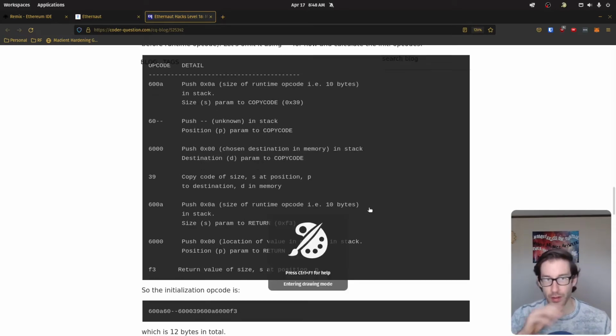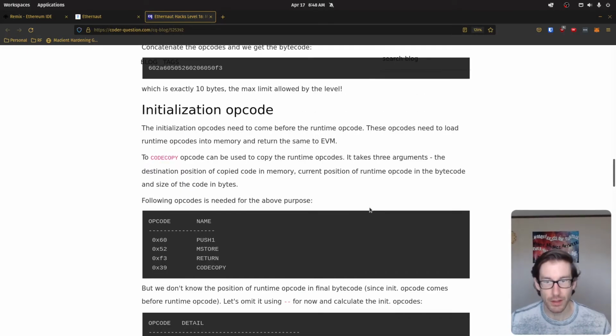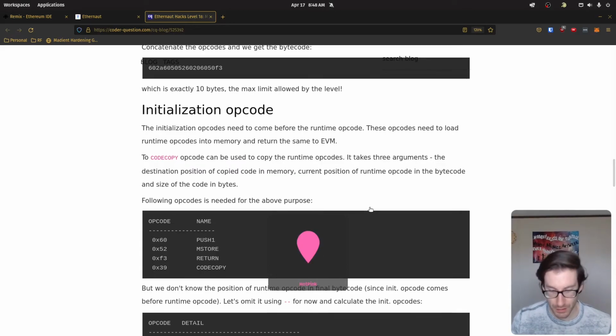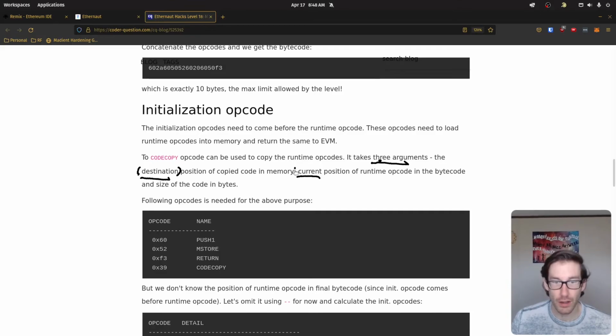So one thing with using code copy is, let's actually go through the definition really quick. I think they listed it out here. The definition of code copy is what I've just explained: you're copying the runtime code from the stack to memory, but there are a few things needed for that to occur. The 3 arguments needed are: where do you want to put that runtime code, so what's the destination? Where is it currently located? And what is the size of that runtime code? So we want to know, where are we going? Where is it coming from? How big is it? Those are the 3 steps we need for code copy.